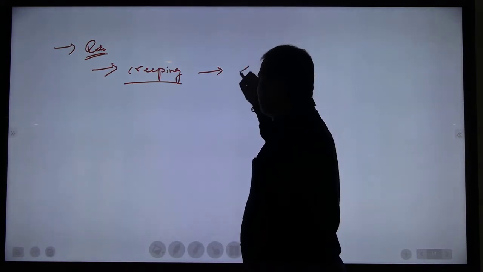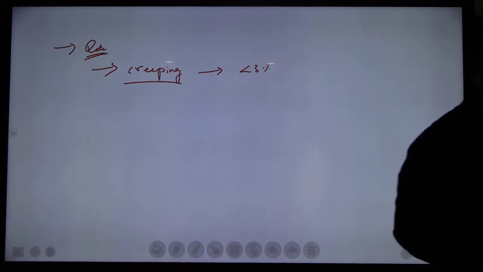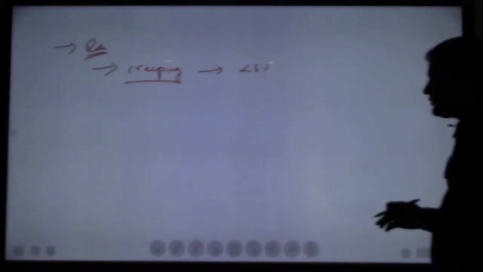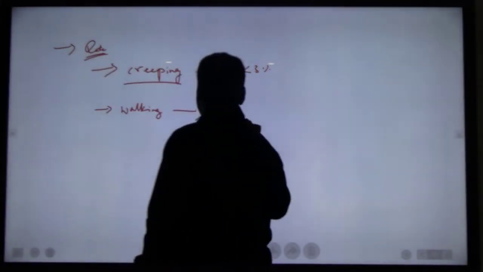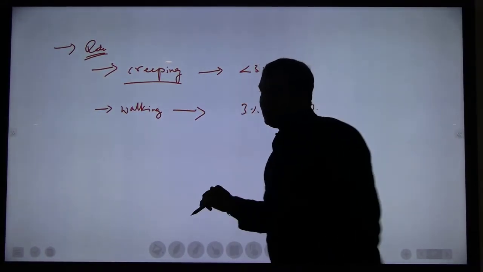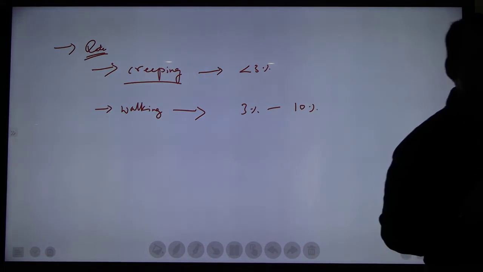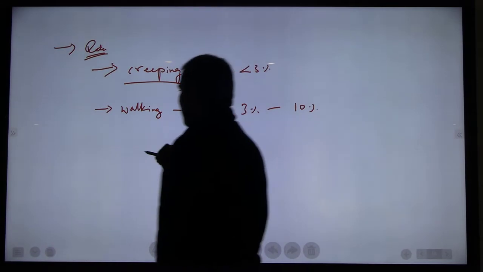Creeping inflation: when the inflation rate is less than 3%, that inflation is considered creeping inflation. Then walking inflation: whenever the inflation rate is between 3% to 10%, that inflation is called walking inflation.